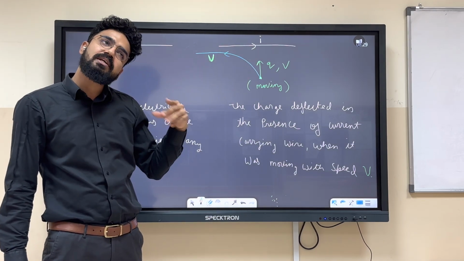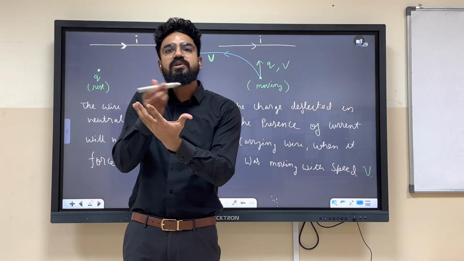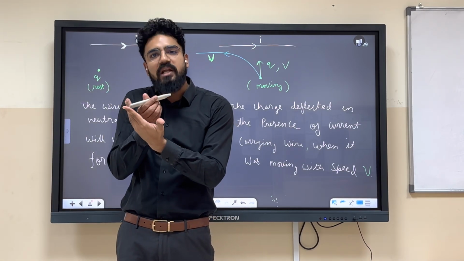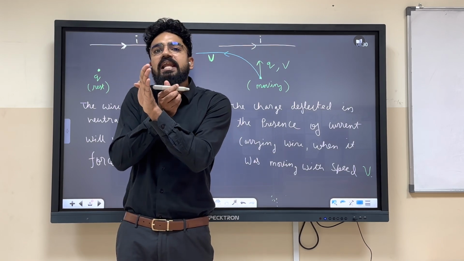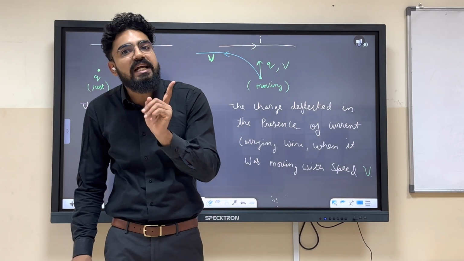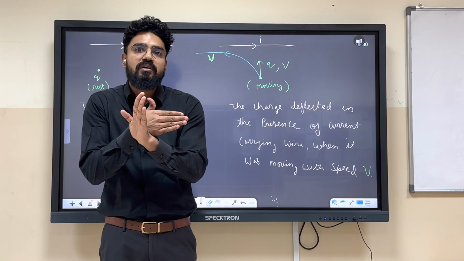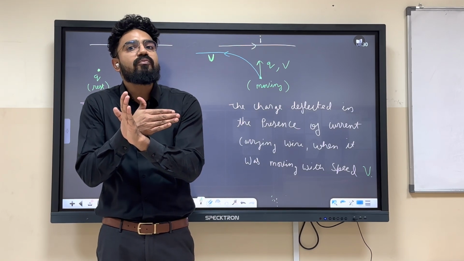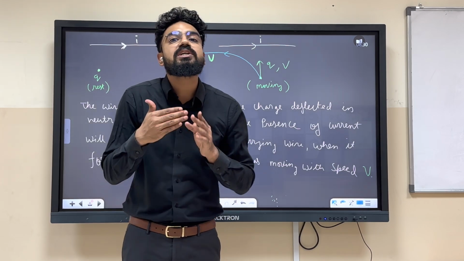Can you recall the chapter circular motion? There, the force that was acting perpendicularly can deviate the particle, but it cannot change its speed. Which force? Centripetal force. Are you able to recall it? The centripetal force can change the direction, but it cannot change the magnitude.